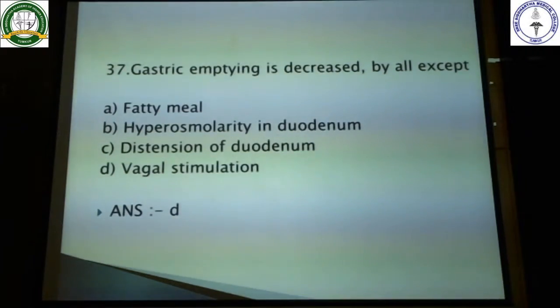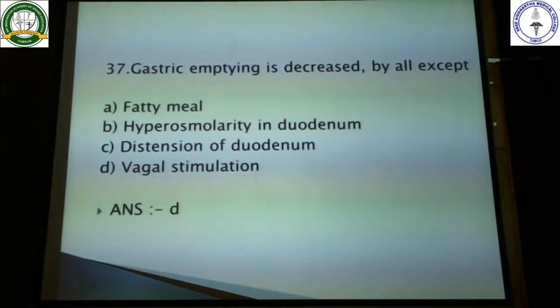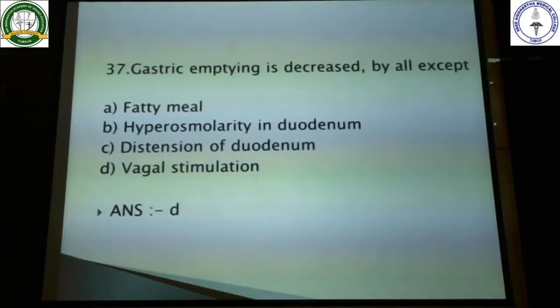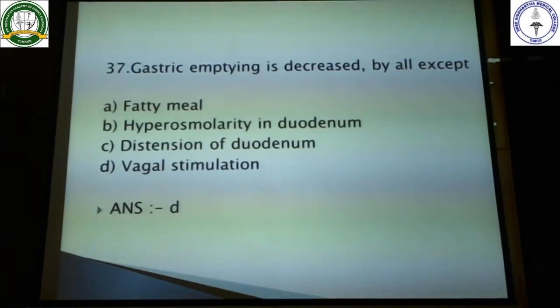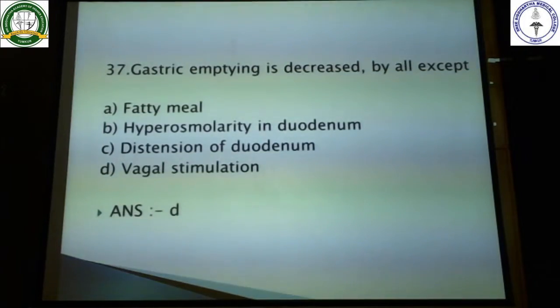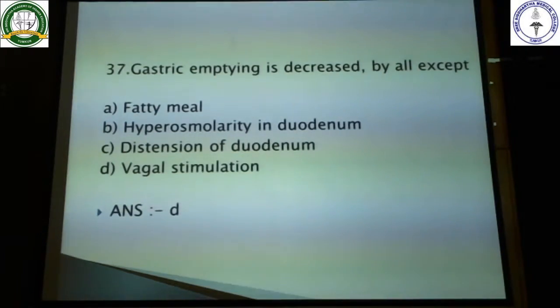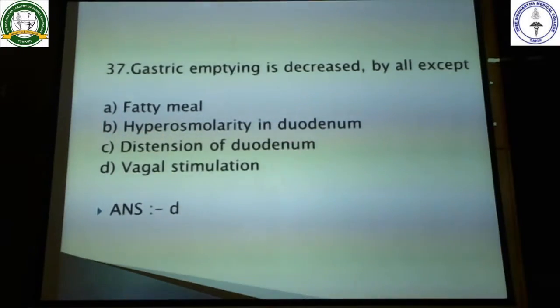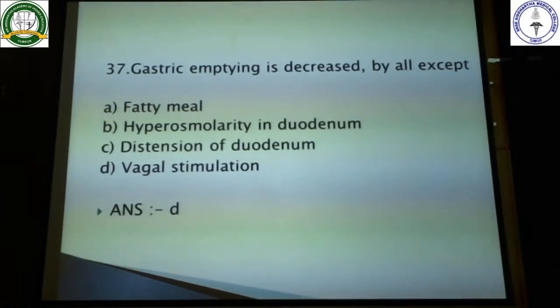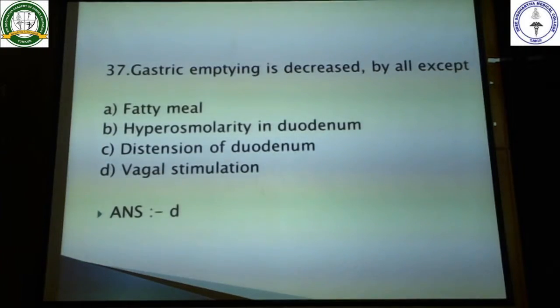As far as the other things are concerned, they actually decrease gastric emptying or prolong the process. If more fat is present in the meal, the gastric emptying time is more compared to that of proteins. And when proteins are there, the time is more compared to carbohydrates. Carbohydrates take less time compared to proteins, and fat will take the most time for emptying from the stomach. So the option is vagal stimulation.